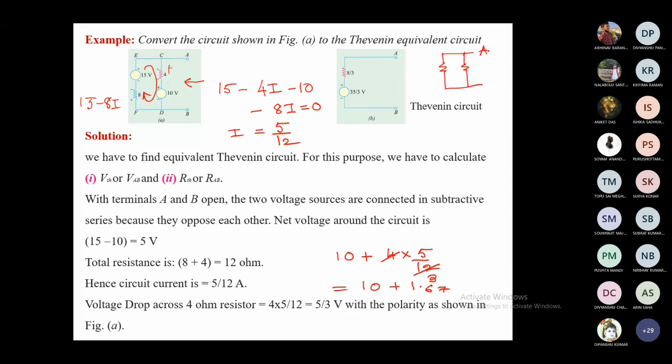This is your A, this is your B, this is 4, and this is 8. So 8 parallel 4 will give you your RTH. That is equal to what? 8 4 is 32, and then 12. So RTH is your 8 by 3.